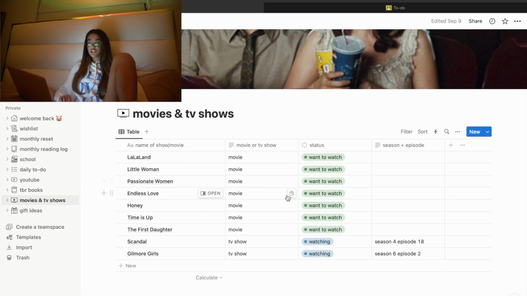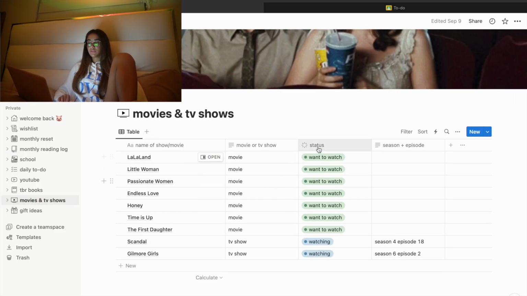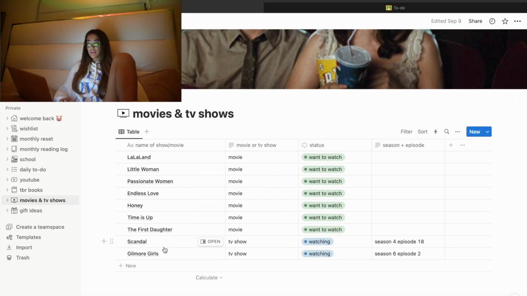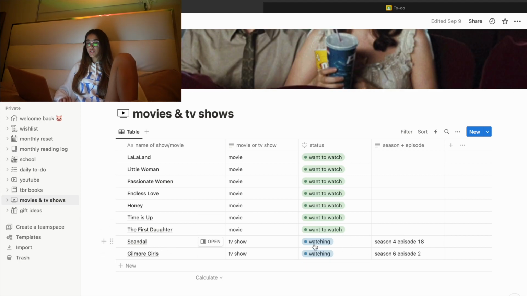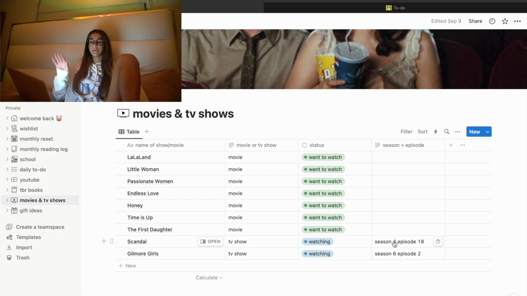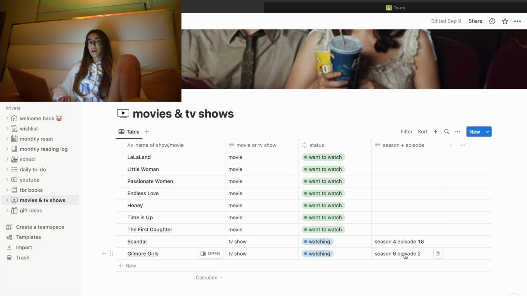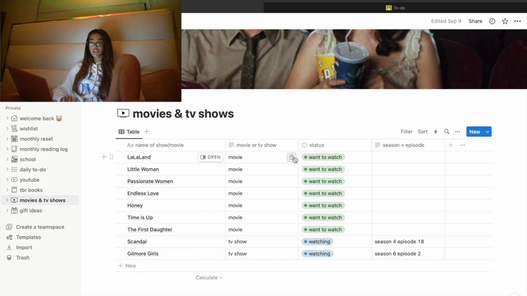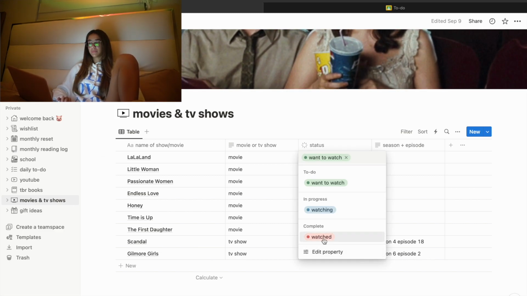And then movies and TV shows, I have obviously movies I want to watch and then shows that I'm currently watching. So Scandal, I literally have not watched in I don't know how many months. And Gilmore Girls, I'm rewatching and I'm currently on season 6 episode 2. So that's that. And then obviously once I watch it, I can put watched.